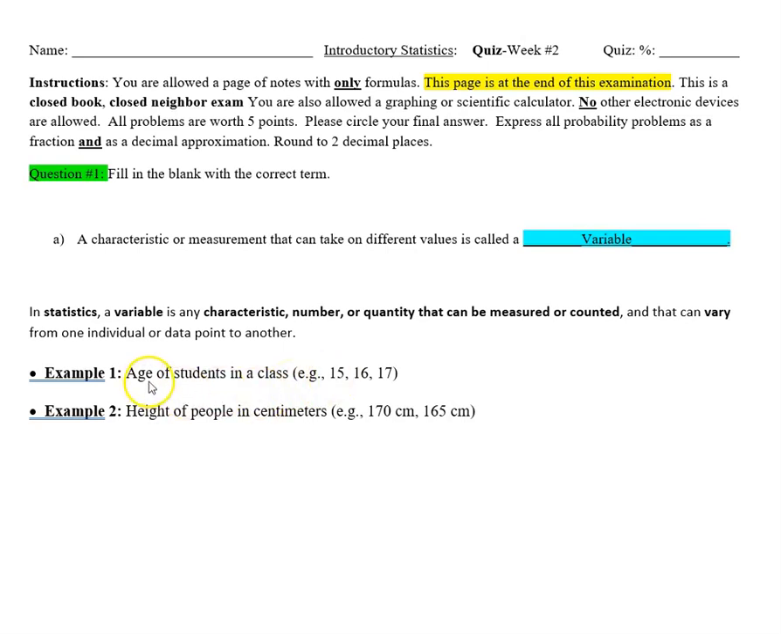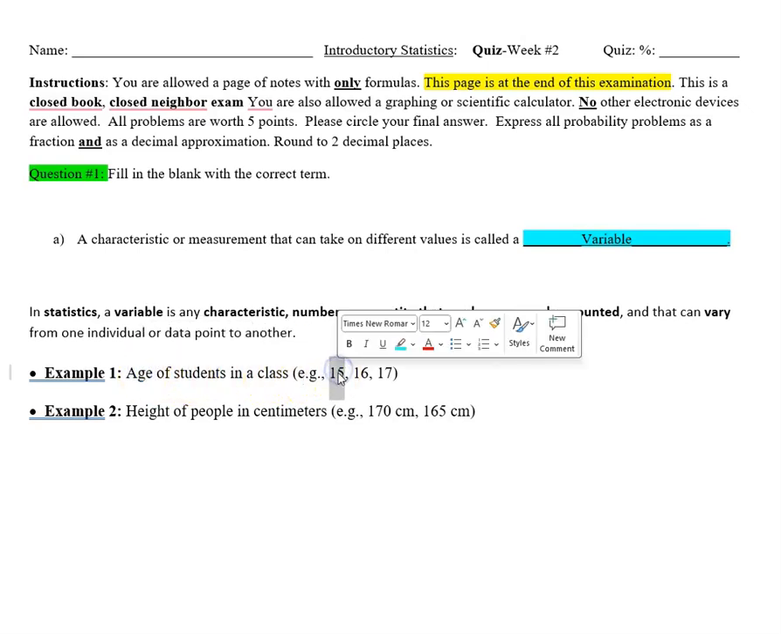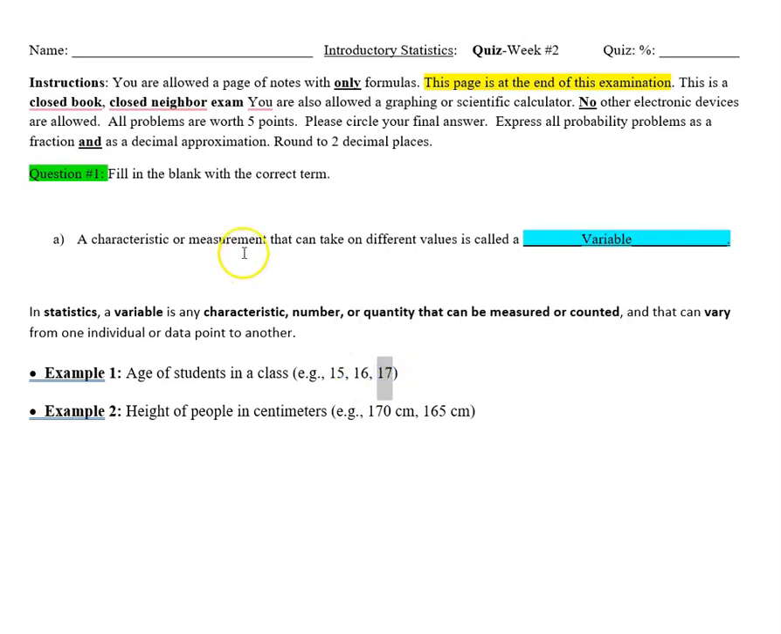So if we were to be looking at age, then a researcher may be collecting 15, 16, 17. In this case, the variable, which happens to be age, takes different values such as 15 for one subject, 16 for another subject, and so on. So the key here is that it's talking about measurements. This is what the researcher is collecting, and the only possibility is variable.